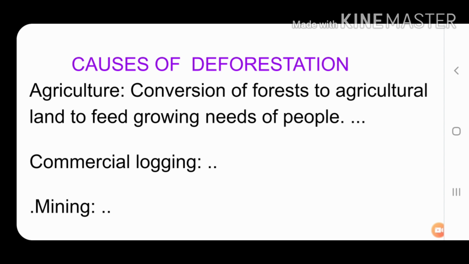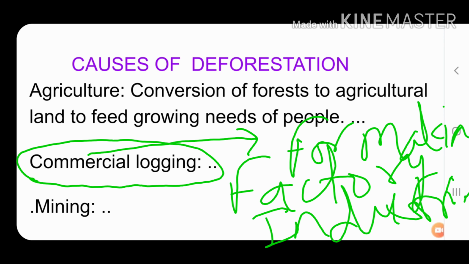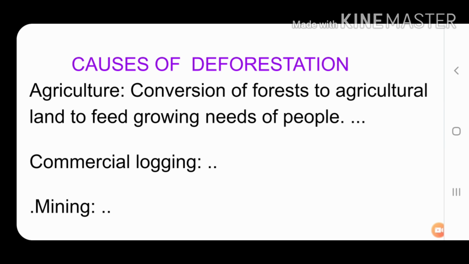Commercial logging means utilizing the land, mainly the forest area, for various commercial purposes, to earn money by making industries or factories. Next is mining activities. For mining activities also, people first have to clear the trees.